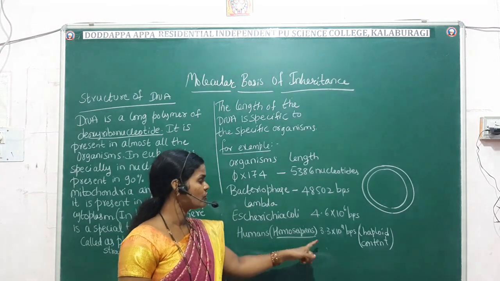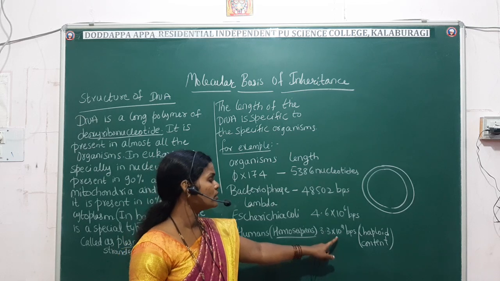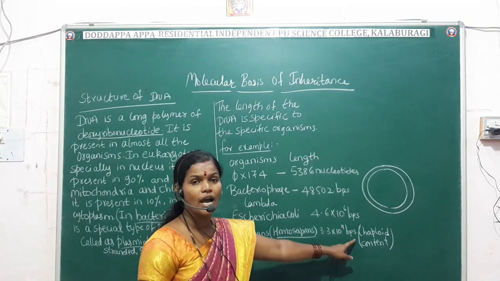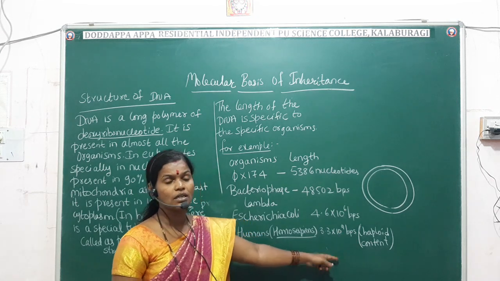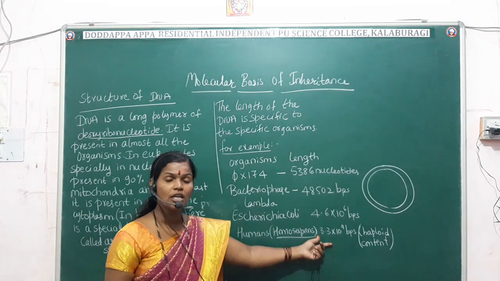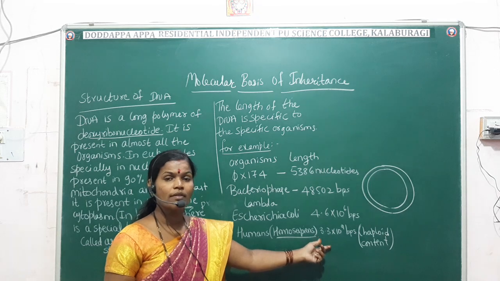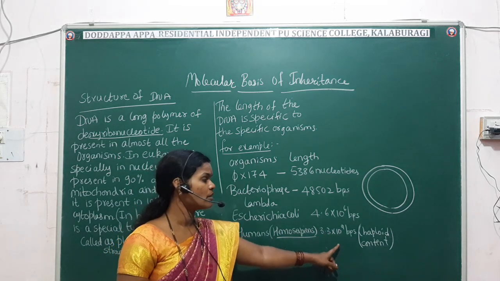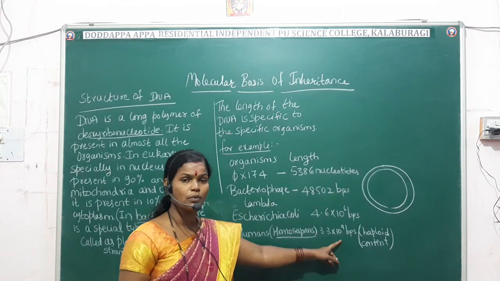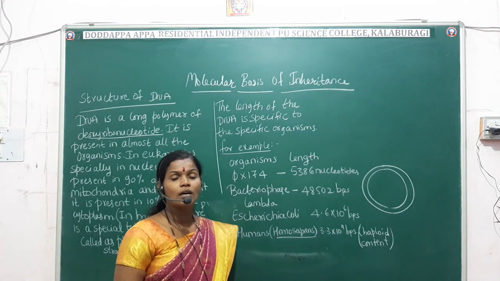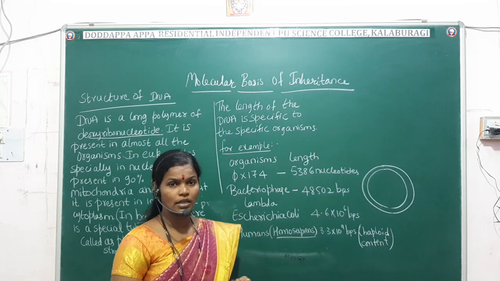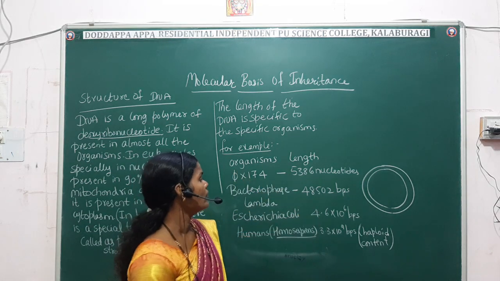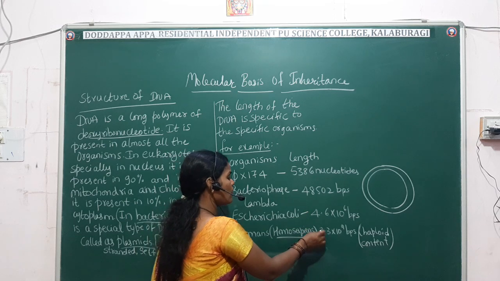And humans, the scientific name is Homo sapiens, which consists of 3.3 into 10 raised to 9 base pairs, and it is the haploid content. That means it is the base pairs present in the 23 chromosomes. Whereas you can double it, 23 into 2. So 3.3 into 10 raised to 9 base pairs into 2 is the answer for the diploid content. Understood? So these are the specific lengths of the DNA present in the particular organism.